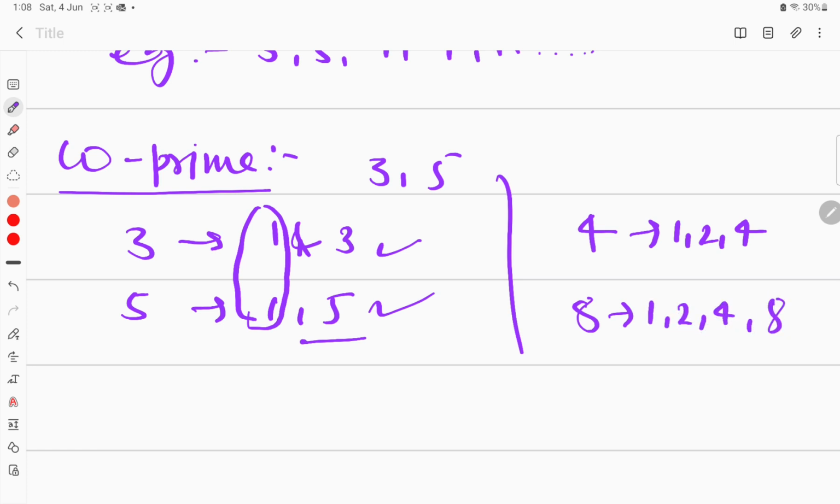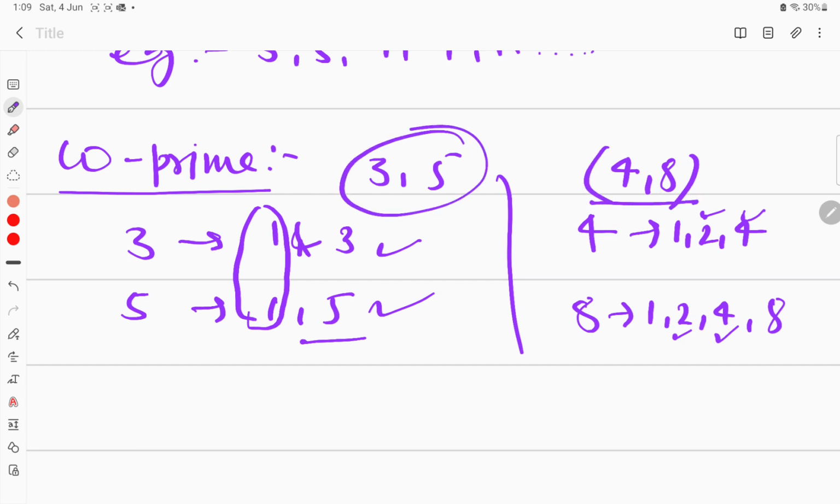Now here we can see, apart from 1, we also have 2 as a common factor and 4 as a common factor. Therefore 4 and 8 cannot be called co-prime numbers, but 3 and 5 will be called co-prime numbers.